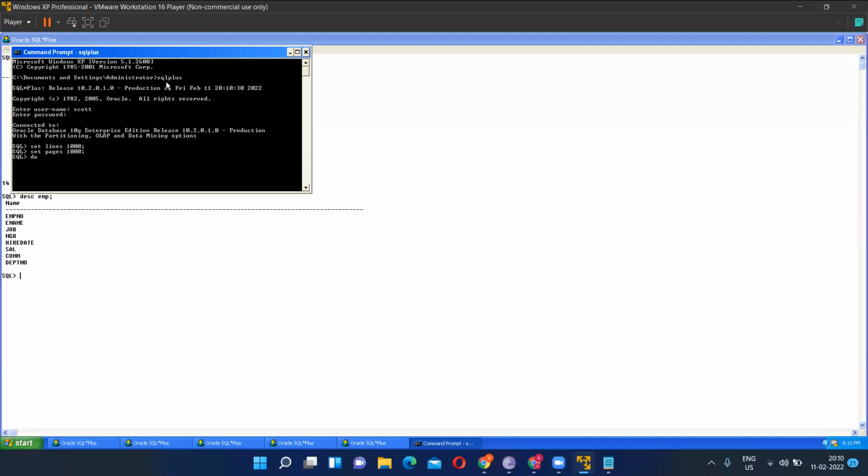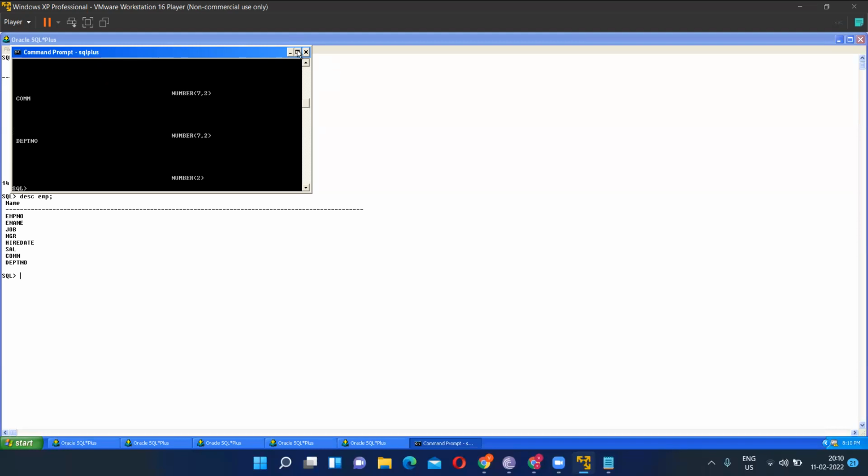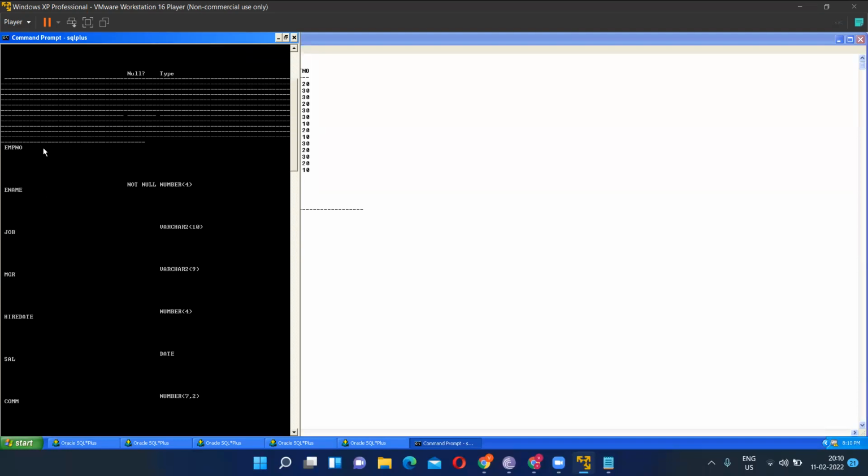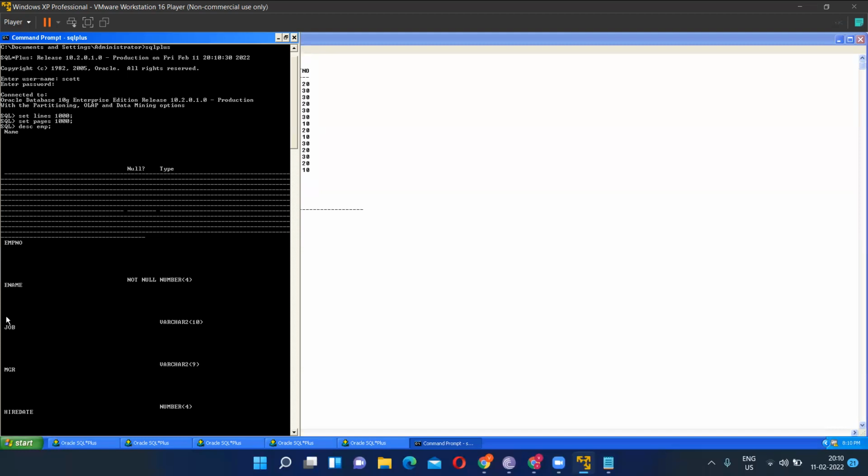Now what I wanted: the description of the EMP table, DESC EMP. So I'll give it here. Can you see? I'm getting the column name and also the data type. What is this number data type, varchar data type, or what are these things? That we will discuss later.